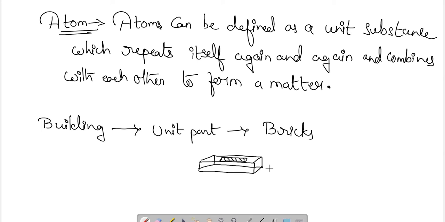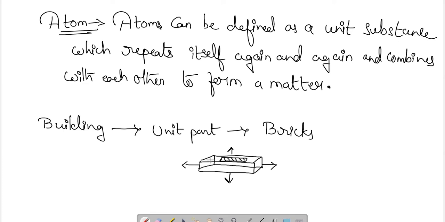This brick means we will repeat bricks. One more brick will be added here on the right hand side and on the left hand side. Like this, we will add more bricks and place them above and below, covering all the places in order to make a wall. Then walls will be constituted to form a room, and rooms will be constituted to form a building.